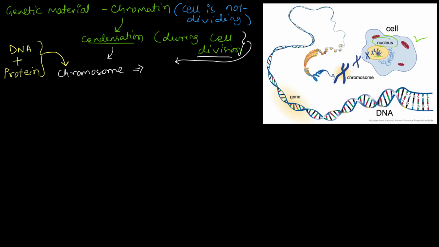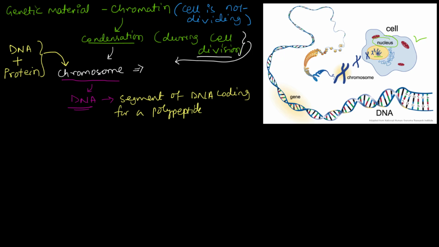Now the chromosome is made up of a sequence of DNA, and a segment of DNA coding for a polypeptide chain is going to be called a gene. So this is how we have the relationship between the protein, DNA, chromosome, chromatin, and gene, as you can see here. So how does it all fit in with what we have to learn in this chapter of heredity and evolution?